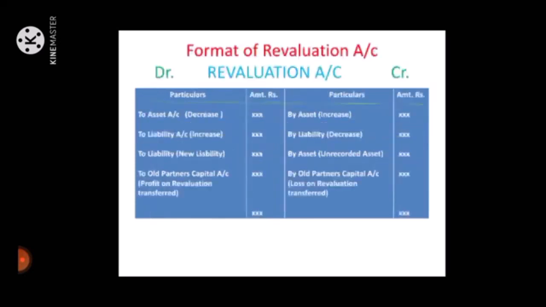Next, format of revaluation account. Revaluation account, left hand side debit and right hand side credit. Debit side: to assets account decrease, to liability account increase, to liability new liability or unrecorded liability, to all partners' capital account (in the bracket, profit on revaluation transfer). Second, the credit side: by asset increase, by liability decrease, by asset unrecorded asset, by all partners' capital account (in the bracket, loss on revaluation transfer).